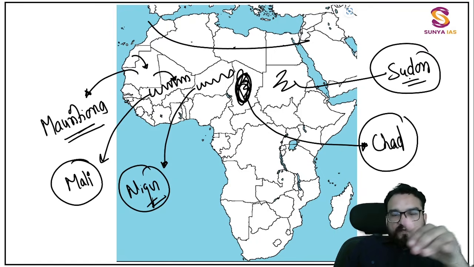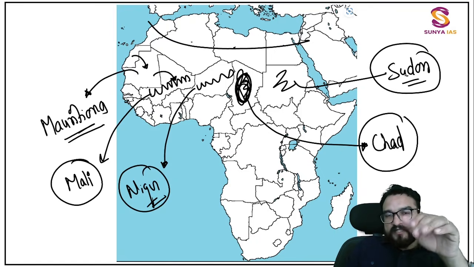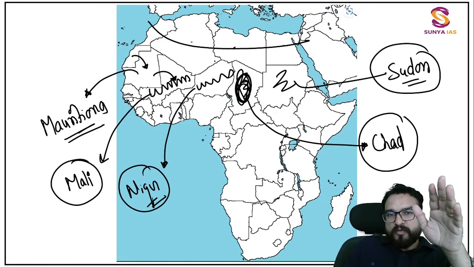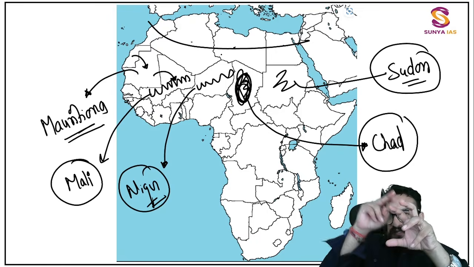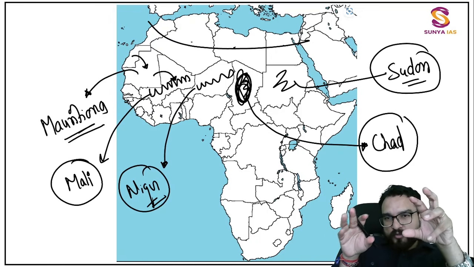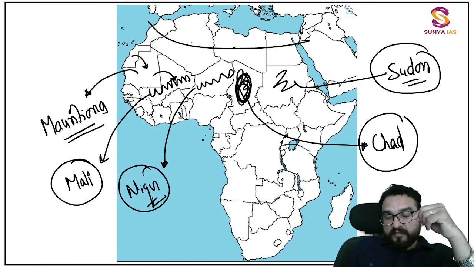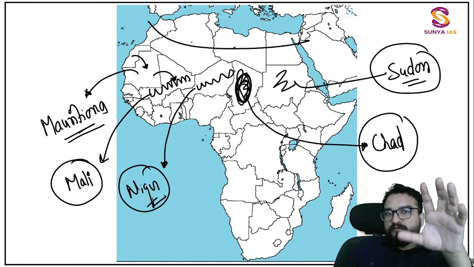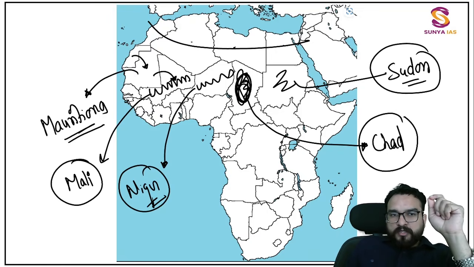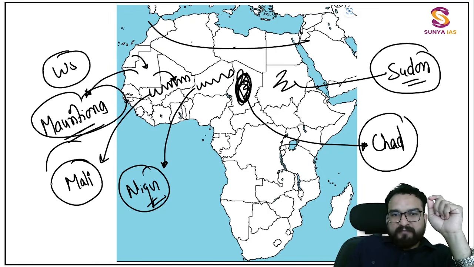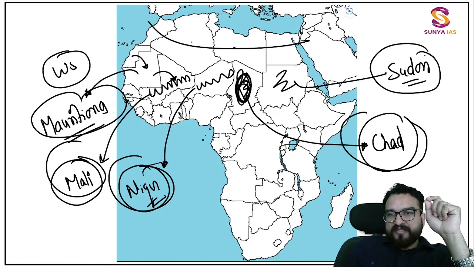Likewise, the way we are seeing it, 2-3 things are happening, which I'll be telling you later on, that you are understanding which are the neighboring countries around that particular country. Okay, this is also how you have to train your mind, or the way you have to perceive it with these eyes too. Now Western Sahara, Mauritania, Mali, Niger, Chad and Sudan.